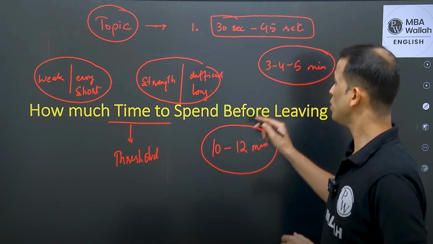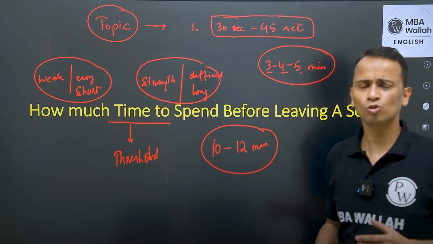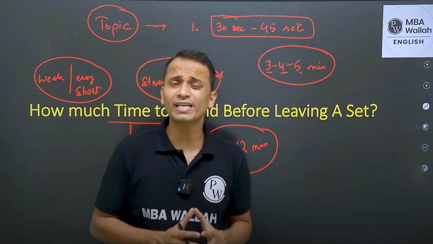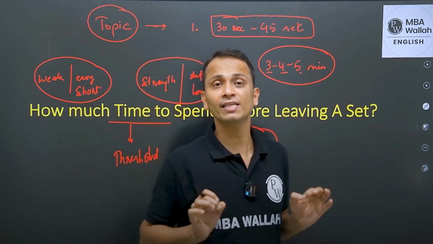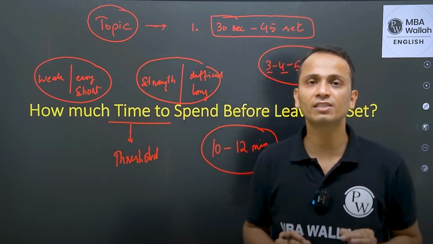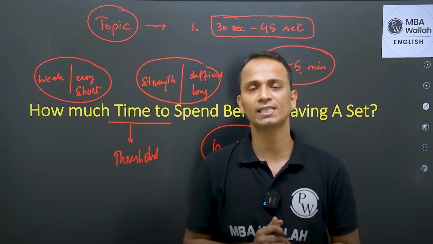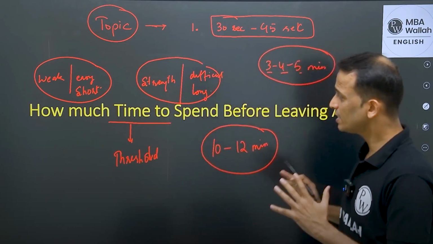Because you have already given 3, 4, 5 minutes, you have given ample amount of time, and still if you are nowhere in the set, I'm saying nowhere in the set, then you must leave it and start looking at the next set selection, right? So this is the right time.